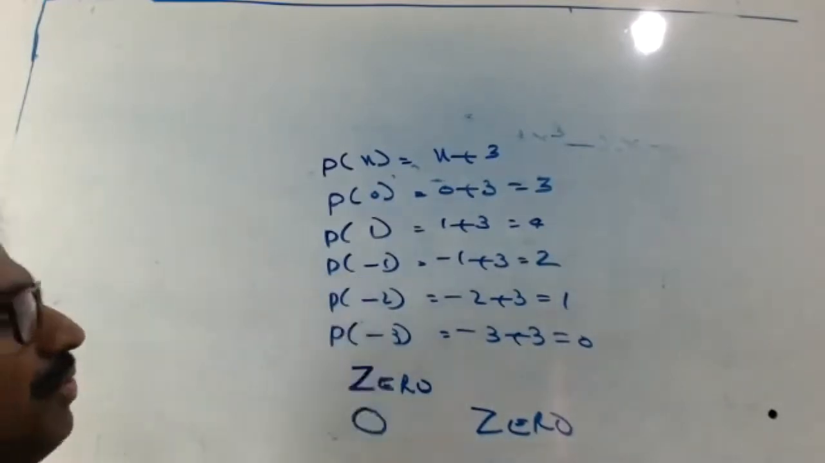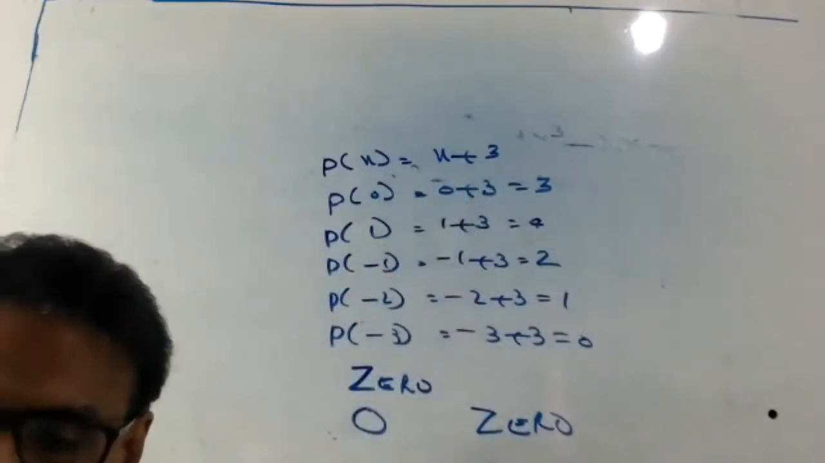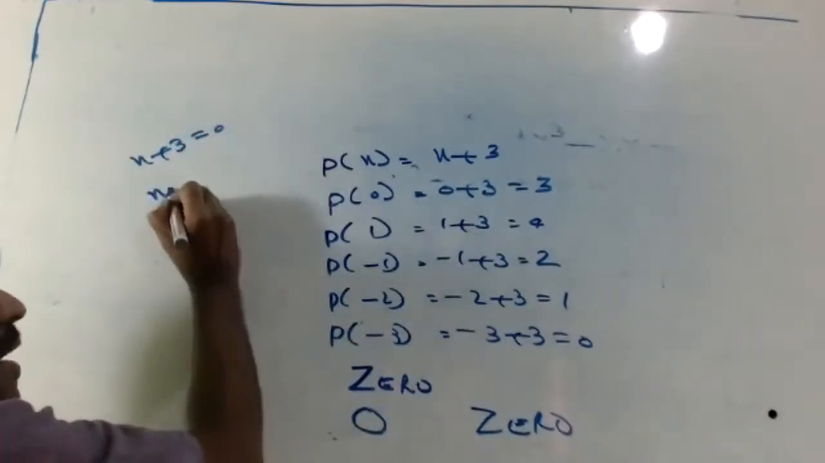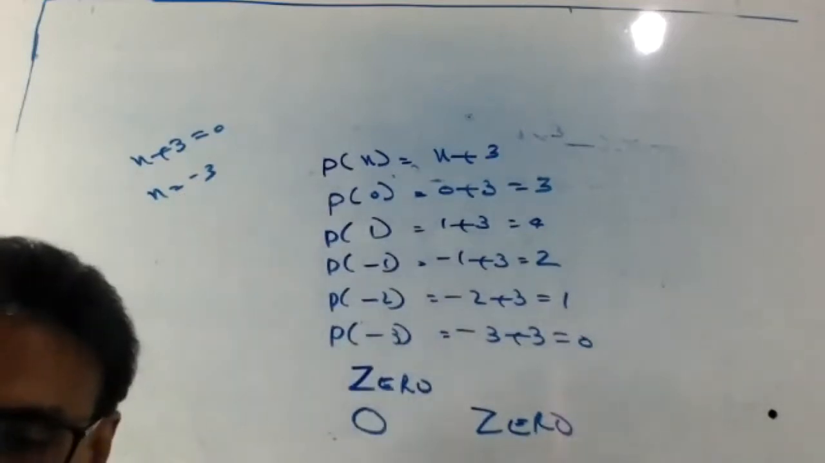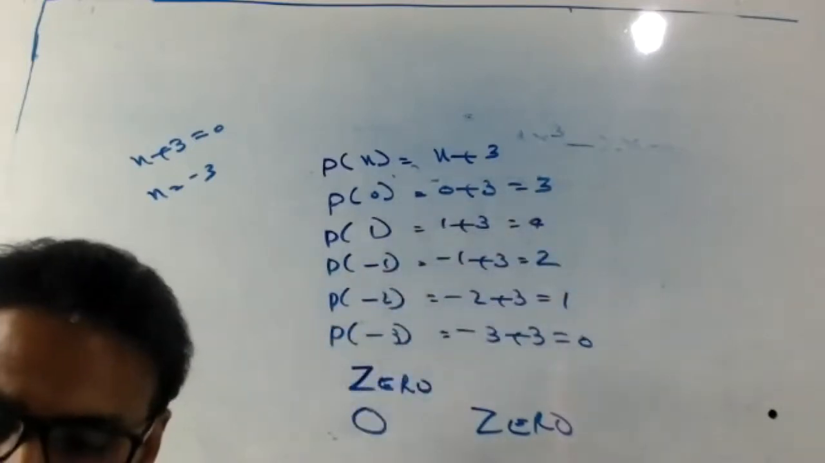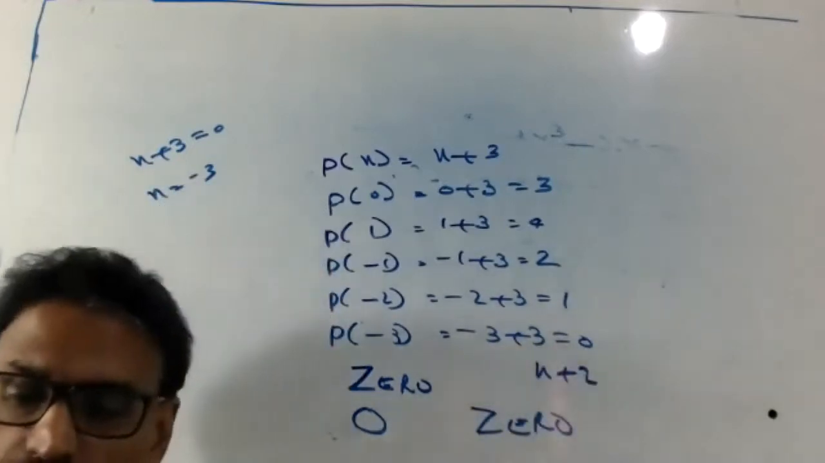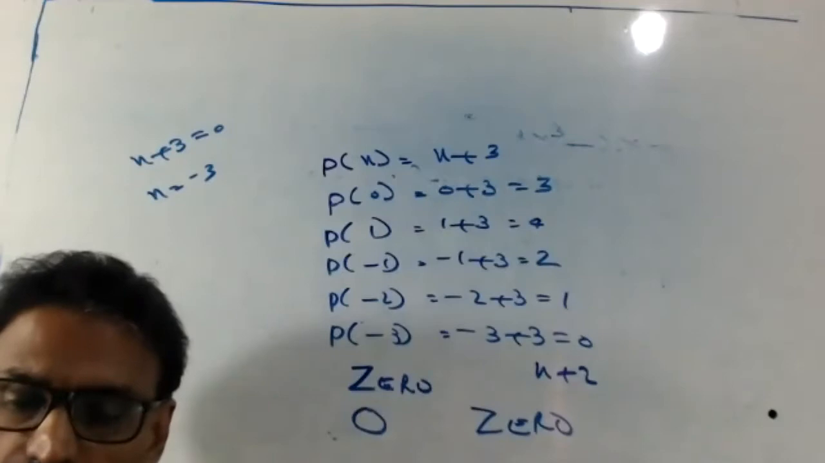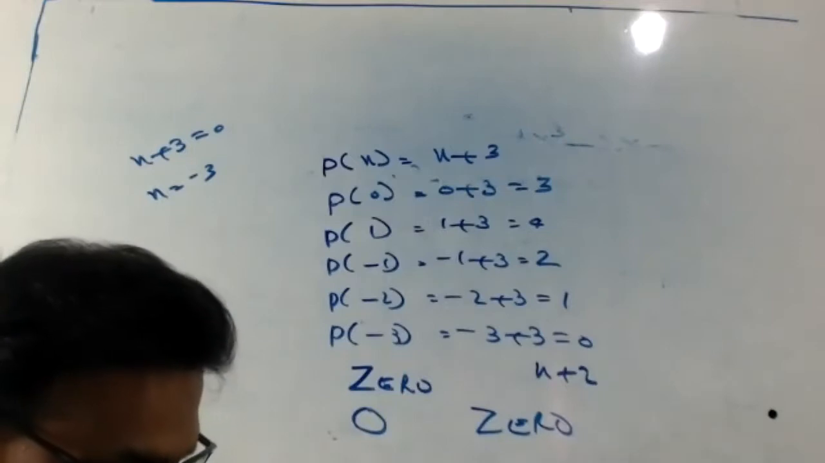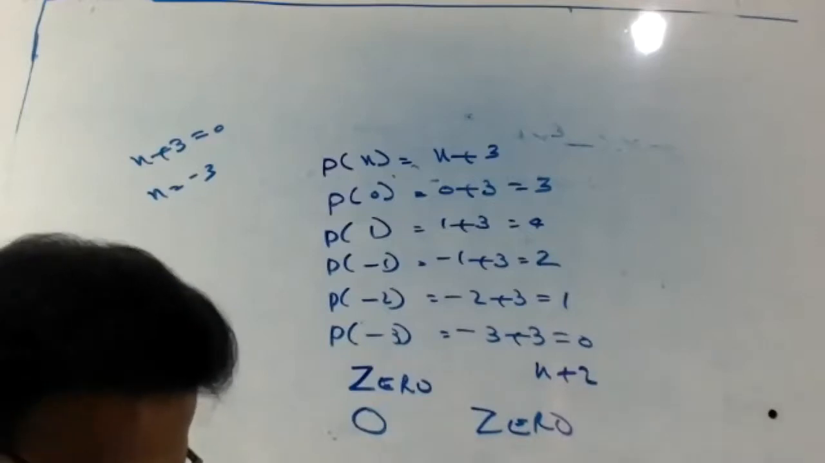How to get that? Very simple. Listen, not the trial and error method. x plus 3 equal to 0, then x equal to minus 3. That's all. No need for the trial and error method. If it is x plus 2, then the zero is minus 2. If it is x minus 2, then the zero is 2. Like that. Okay, write this note in your book.